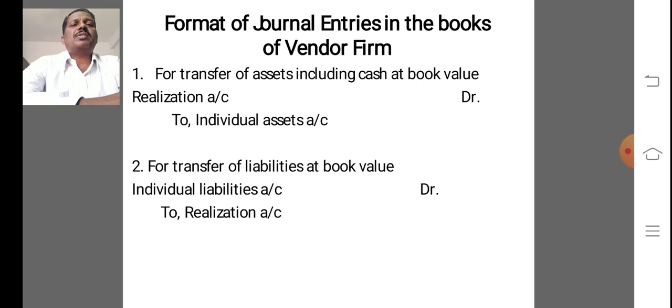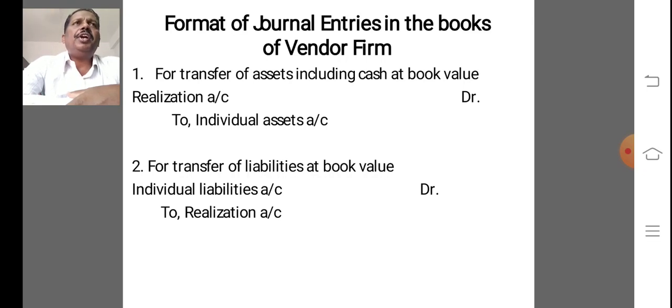The first one is the format of journal entries in the books of the vendor firm. The first journal entry is transfer of assets including cash at book value. That is, debit realization account and credit concerned individual assets account.